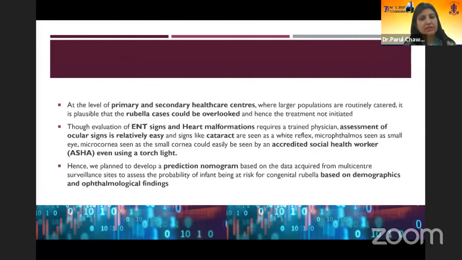At the level of primary and secondary healthcare centers, where large populations are routinely catered to, it is plausible that rubella cases could be overlooked and treatment not initiated. Though evaluation of ENT and heart malformations requires a trained physician, assessment of ocular signs is relatively easy, and signs like cataract, small cornea, and all these could be easily seen by an accredited social health worker or an ASHA worker, even using a torchlight. Hence, we plan to develop a prediction nomogram based on the data acquired from these multi-center surveillance sites to assess the probability of an infant being at risk for congenital rubella.